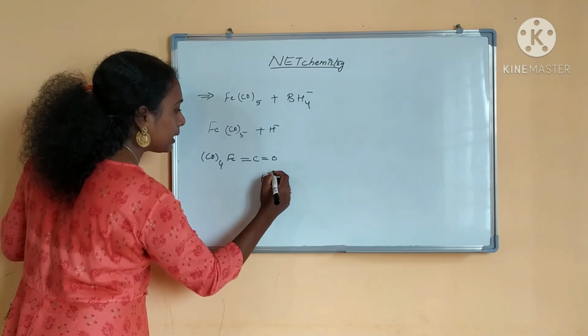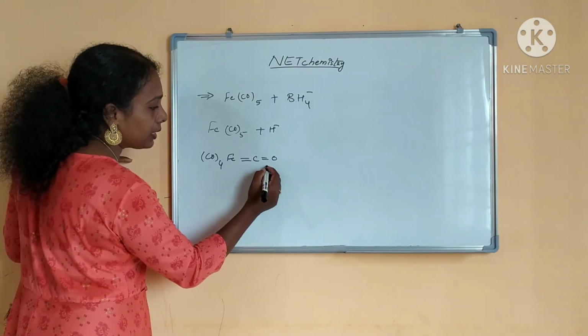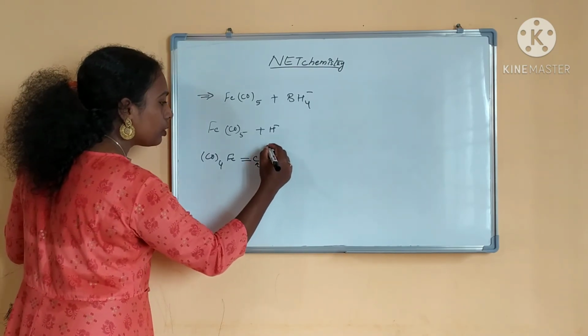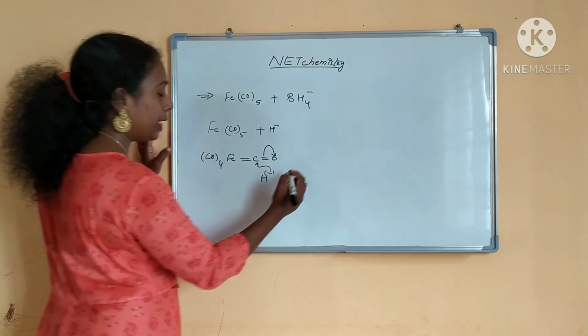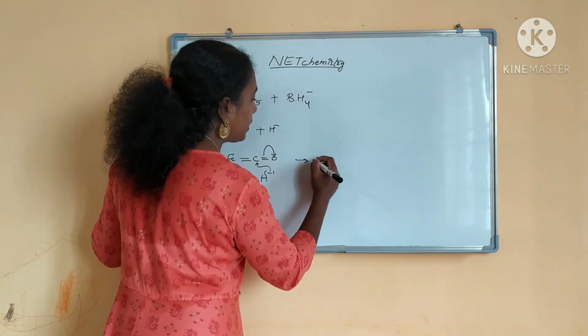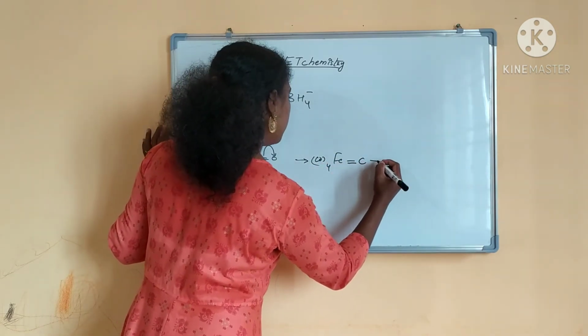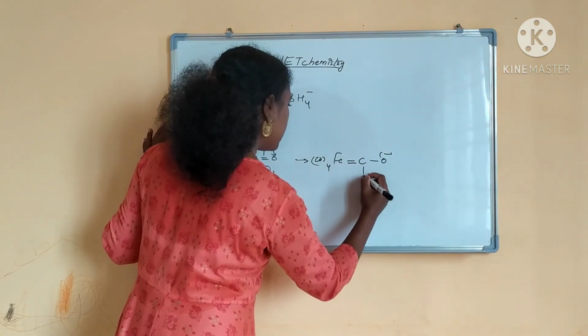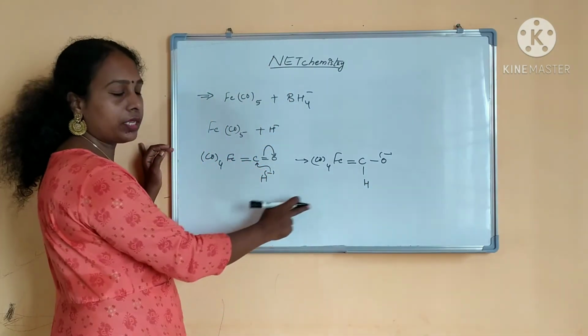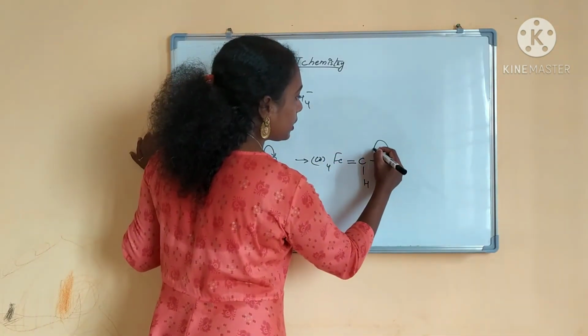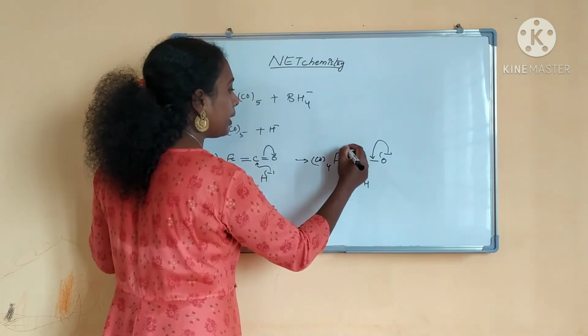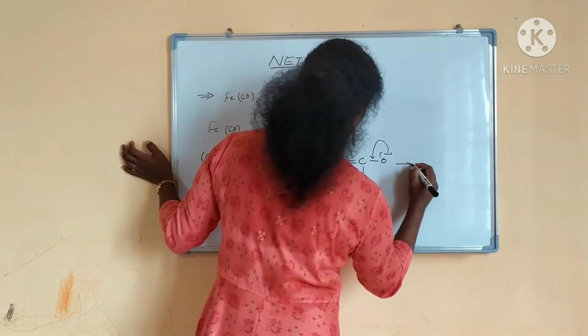So H minus is coming, and it will be attacking the carbonyl carbon, right? The bond will shift like this. You will be getting CO4 Fe, CO minus and H, right? This is the way it is forming. The negative charge will come back and this will shift like this.